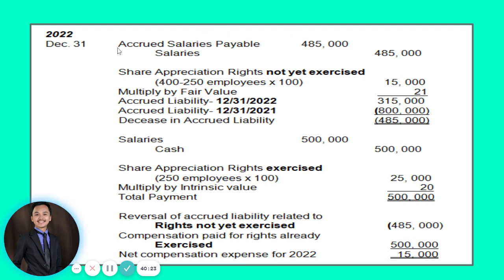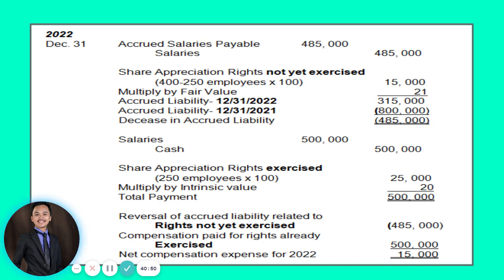Okay? So why debit accrued salaries payable? Because your accrued liability has decreased from 800,000 to 315,000, so we need to adjust it. Also, we need to account for the 250 employees who exercised. 250 employees times 100 share appreciation rights entitled to them gives a total of 25,000.